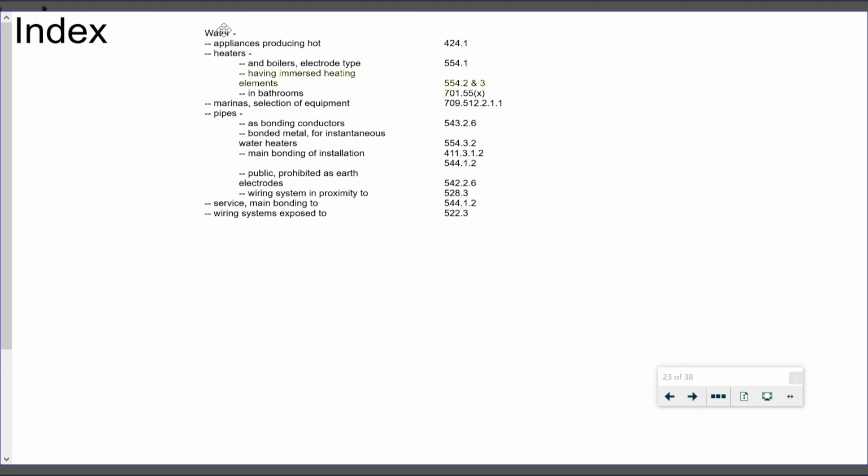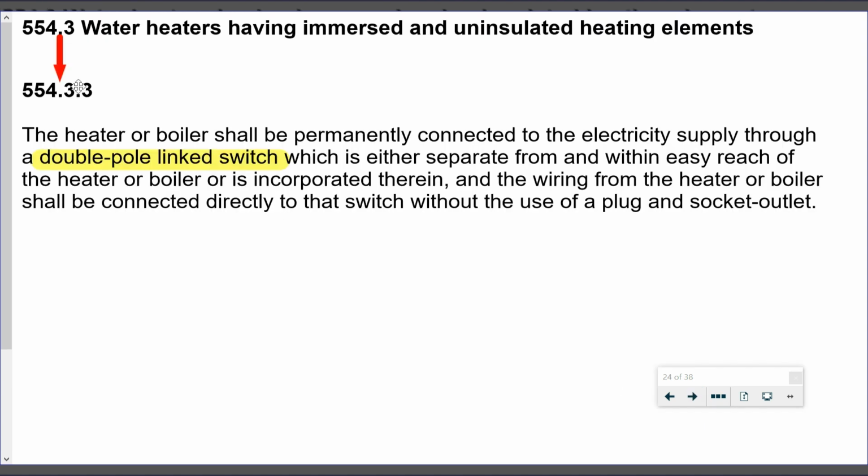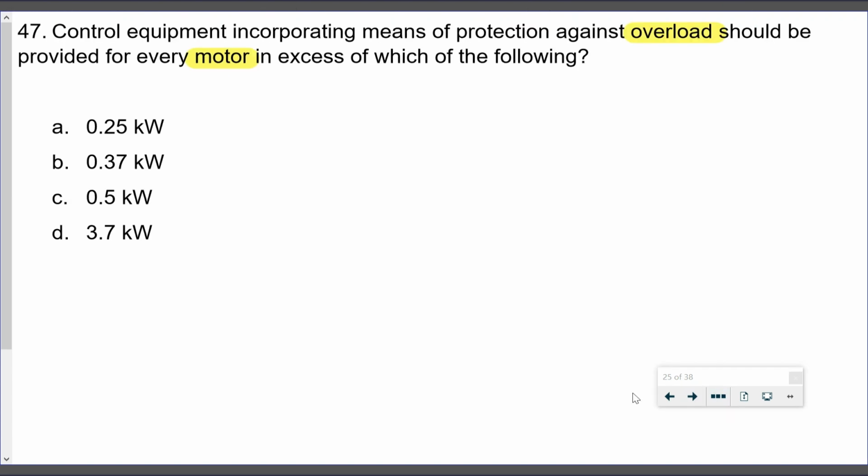So if we get to water, you'll see in water we have water heaters, and within water heaters it's got that section there for having immersed heating elements, and it's taking this to 554.2 and 554.3. So if we go into 554.2 and .3 at 554.3, you'll see there we've got immersed and uninsulated heating elements. And if you look in 554.3.3, we have that double pole link switch for the cables. Okay, so there's our double pole link switch for our supply.